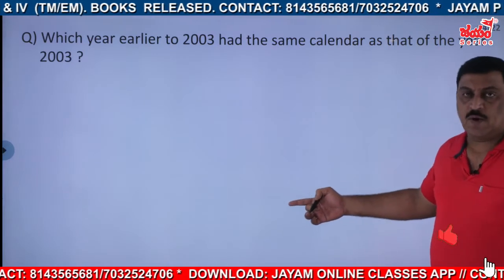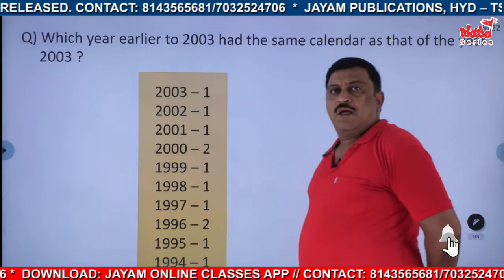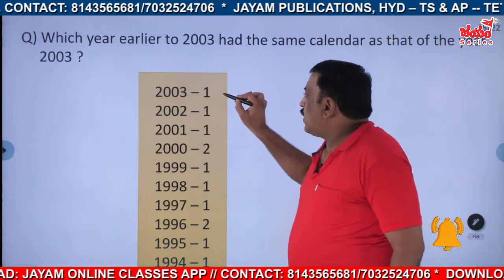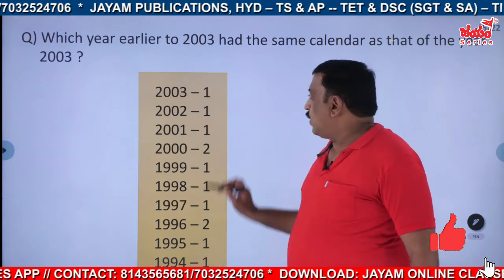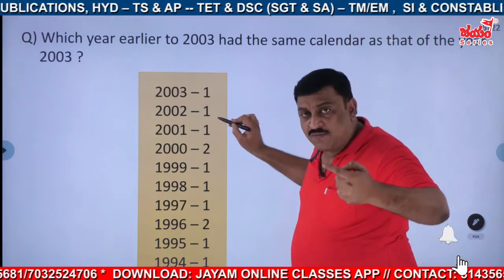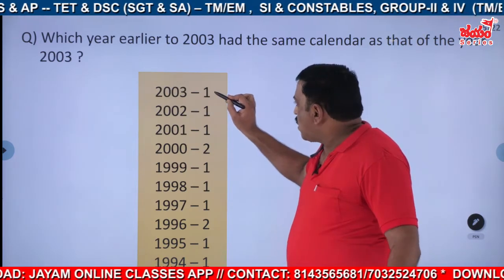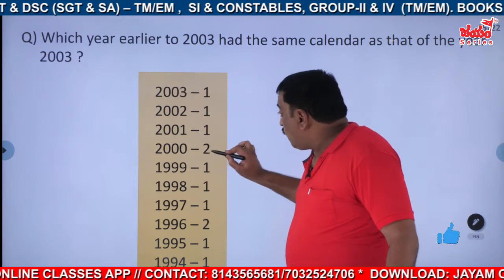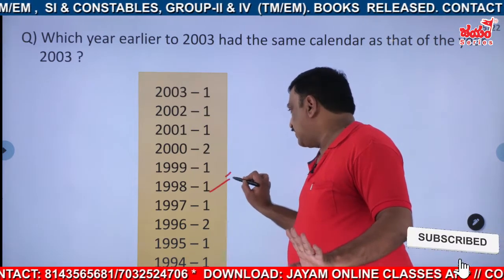Say 2003, that is 1 odd day. 2002, you are going back, right? We have to add all of them till we get 7, 14, 21. Start: 1, 2, 3, 5, 6, 7. Stop there.